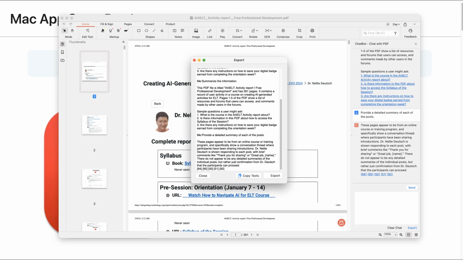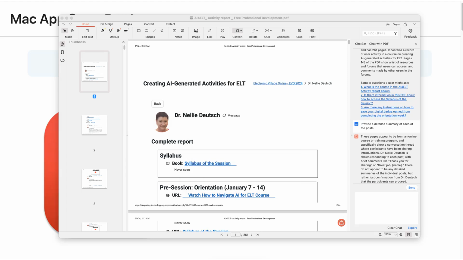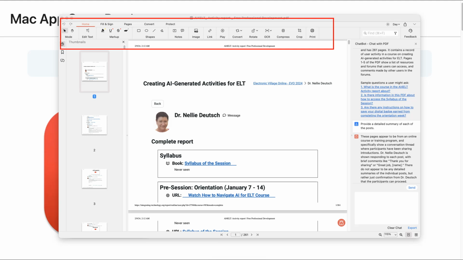Isn't this amazing? Amazing what AI tools can do to speed things up and be so much more efficient than we could be. All right, so you can copy the text. Notice copy text or export. Lots of things you can do. You can also convert. Notice all the features that are available here that you may wish to check out.